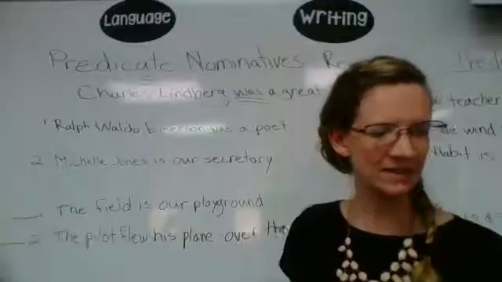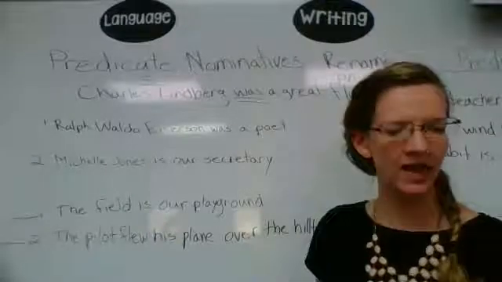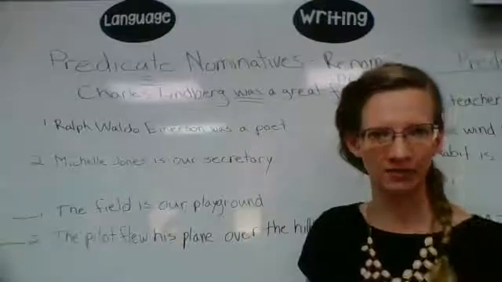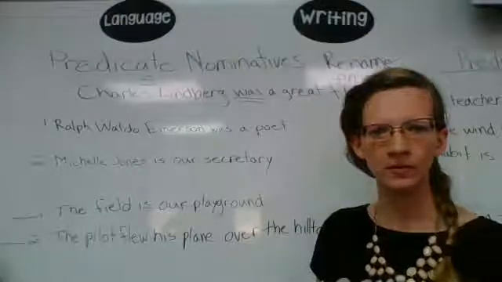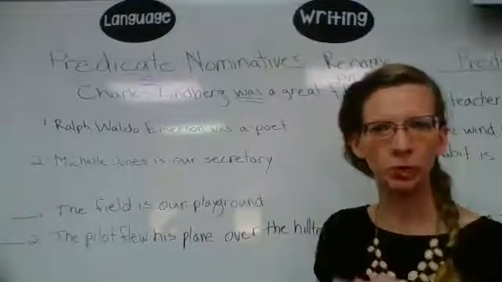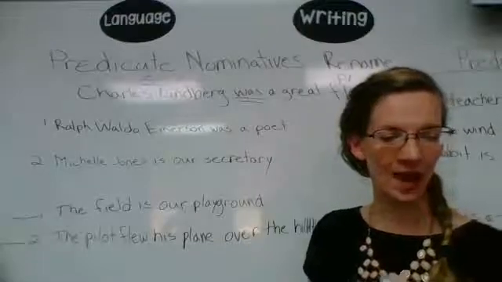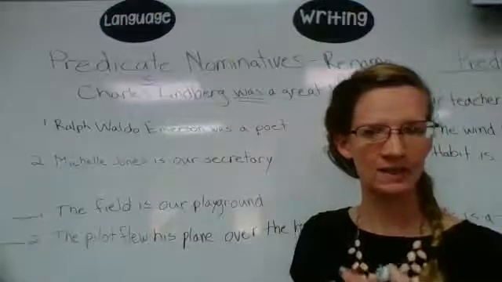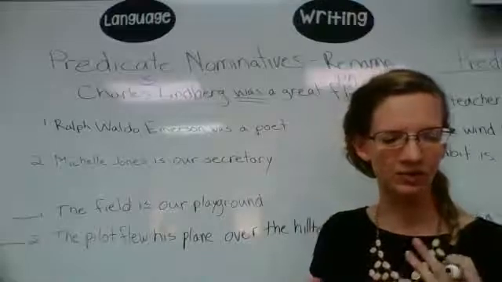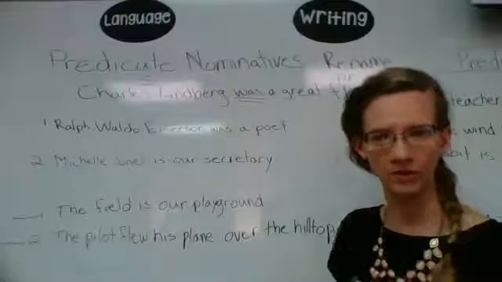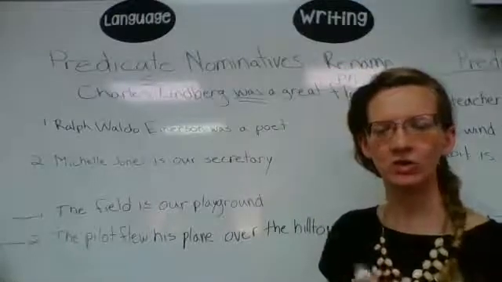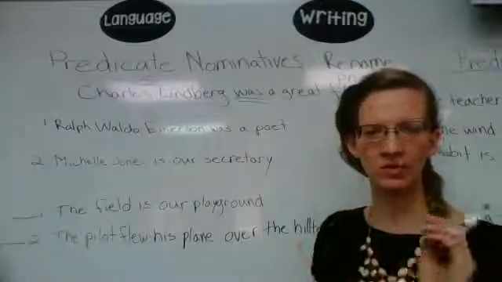Now, if a sentence does not have a linking verb, it will not have a predicate nominative. So if it's an action verb, then it can't have a predicate nominative. Only linking verbs have predicate nominatives. Predicate nominatives come after the linking verb unless the sentence is a question. Now, sometimes you have a question, are you a teacher? And you've probably been taught in order to kind of find the subject and verb, you can switch it around.